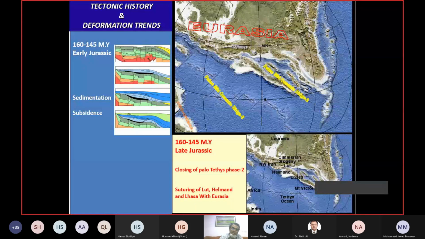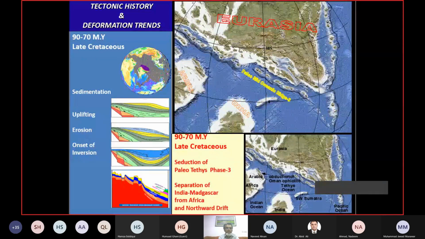Here comes the point of interest, the turning point, when in the late Cretaceous the Indian plate started to rift away from Madagascar and Africa and drift northward.